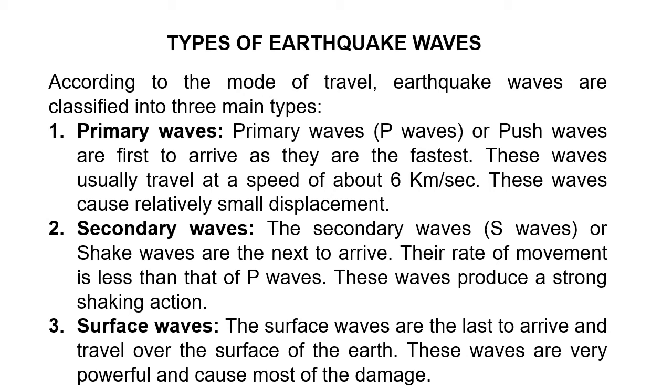Due to these waves, the whole shaking in the earthquake happens. And surface waves are the last to arrive and travel over the surface of the earth, and these waves actually create all the destruction or damage. All right.